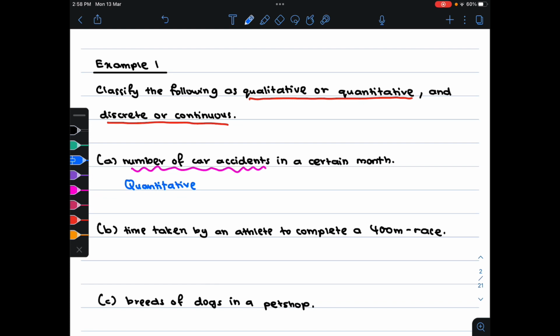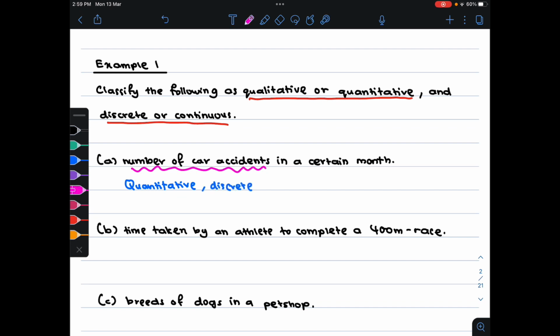Therefore, this is quantitative data. So is it discrete or continuous? Note that car accidents should be countable. You cannot have 3.1 car accidents. That's for continuous. Therefore, since car accidents can be counted, this is discrete data.